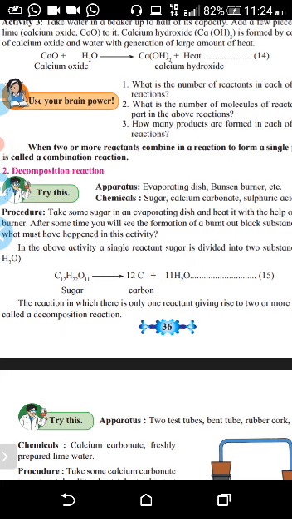And how will you detect it? When the mouth of that test tube starts burning, that means it is hydrogen. And if you hold the candle near the mouth of the oxygen test tube and it continues to burn, then it is oxygen. So that means you have separated hydrogen and oxygen. When hydrogen burns, a loud pop sound comes. So you can understand that it is hydrogen gas.